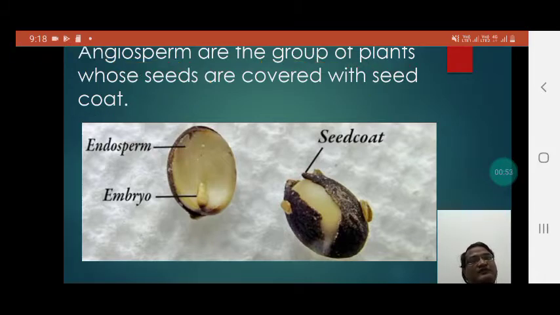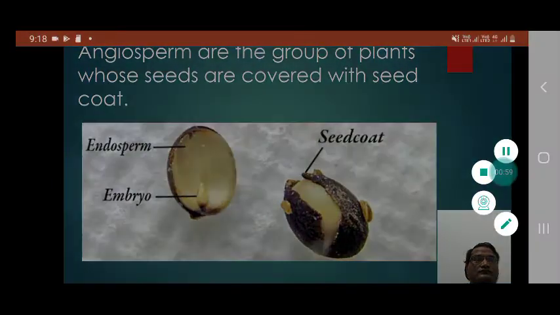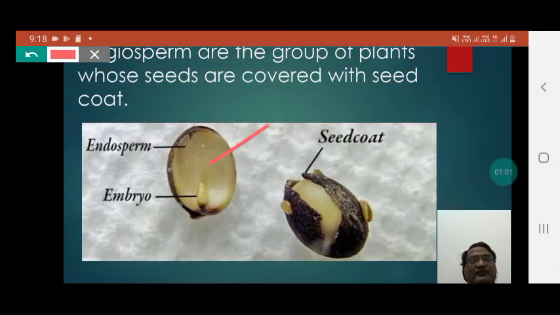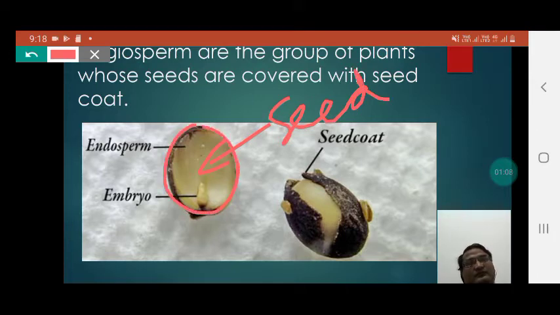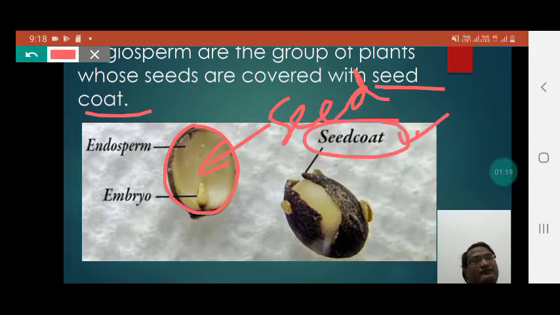So students, if you concentrate on this picture, you will be able to notice that there is presence of seed, and the seeds are covered with a protective outermost cover which is called seed coat. Students, here you can also see the seed coat which is covering the seed.